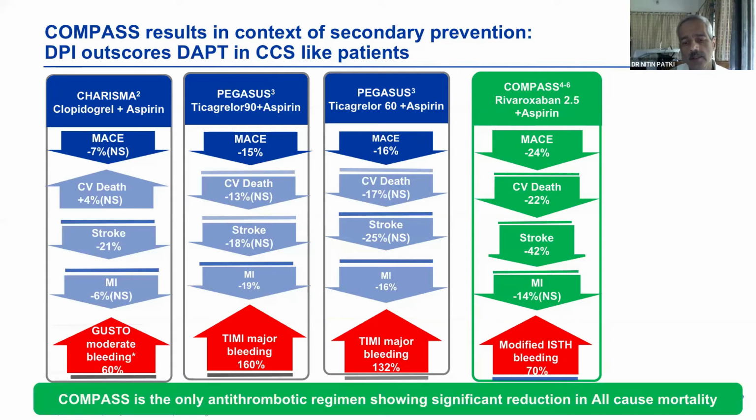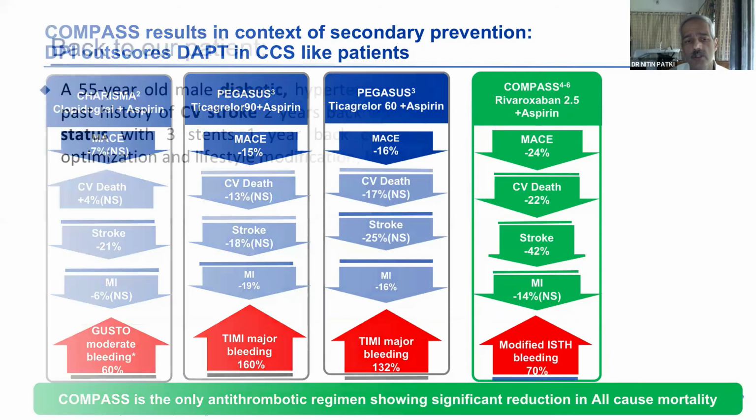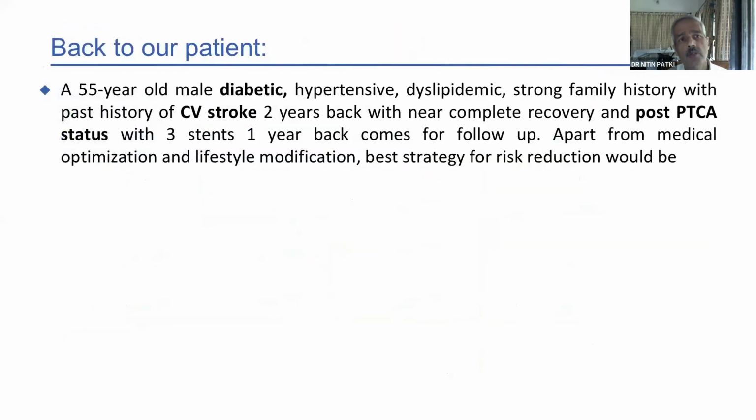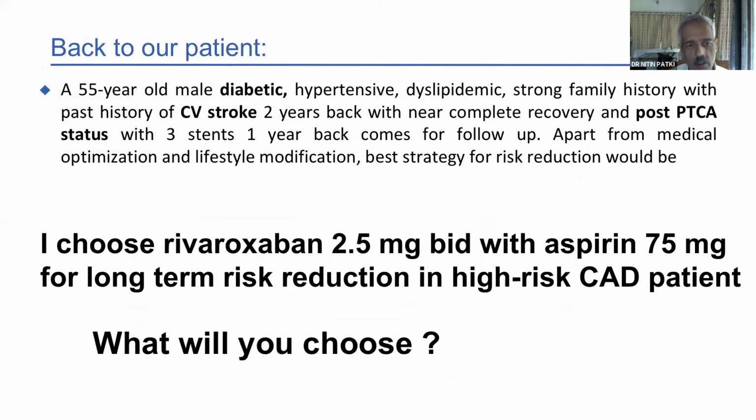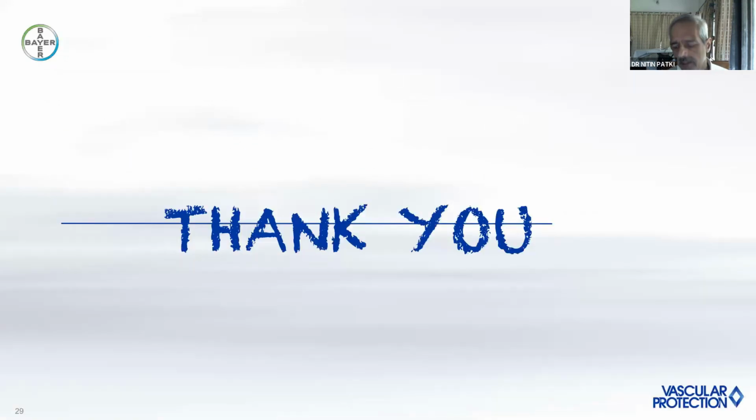So in this particular strategy, we have a benefit which does not come with extra cost of bleeding. So in this patient who is diabetic, also has a previous history of strokes, and is more than 1 year from his 3 stents, I think I would choose rivaroxaban for this particular patient. I think I have raised my argument here and maybe we can go for the discussions.